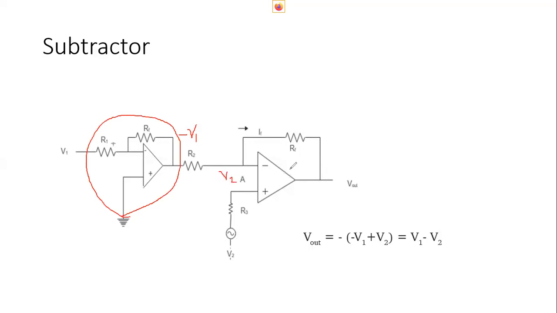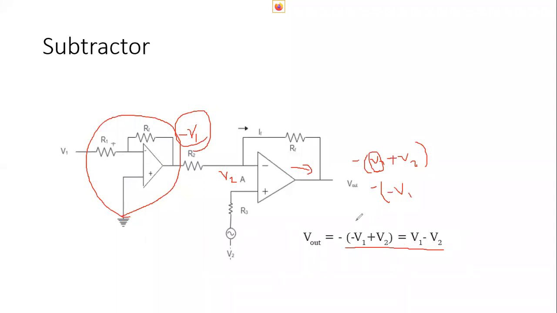So this op-amp, as a summer, will provide an output of minus of V1 plus V2. But here the first voltage coming in is minus V1. So minus of minus V1 plus V2 is V1 minus V2.